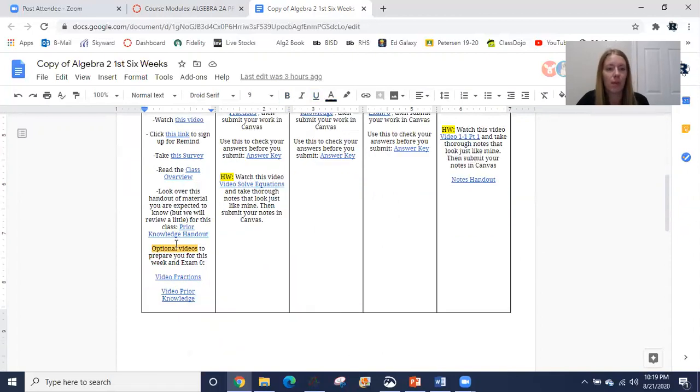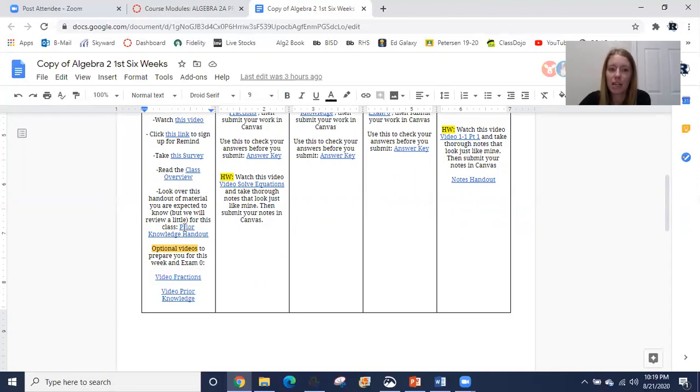Here's another thing on Monday. You need to look over this handout of material you are expected to know, but we will review a little, so don't worry too much for this class. So this is Algebra 2. Of course, you need to have most of the knowledge from Algebra 1 to be successful in Algebra 2. Last year, our situation with going online shouldn't affect you because you should have been in geometry, and I'm not too worried about what you learned in geometry. I mean, I am, but it's not going to affect us as much as your knowledge from Algebra 1.